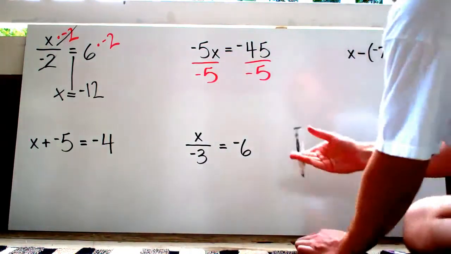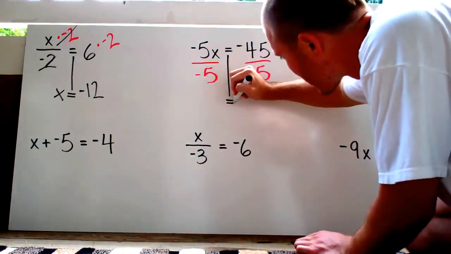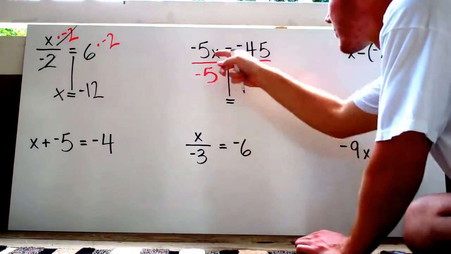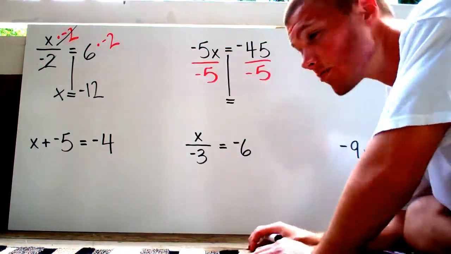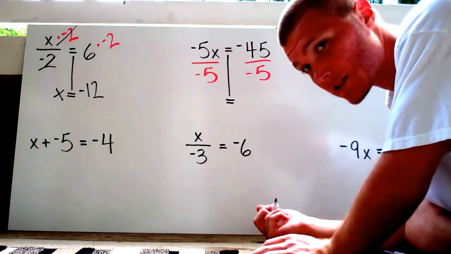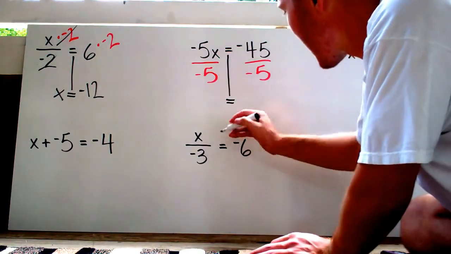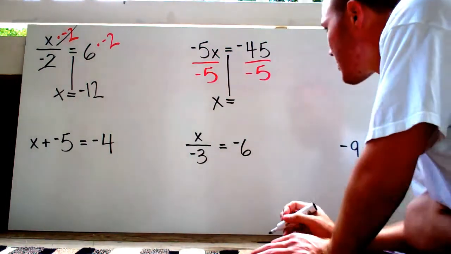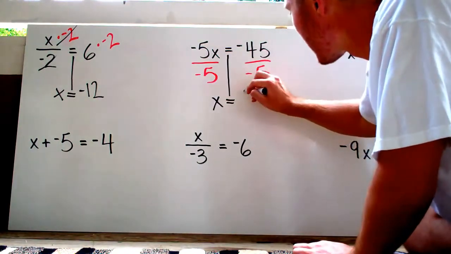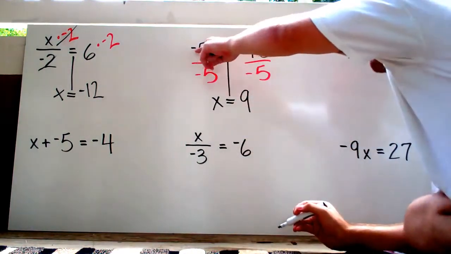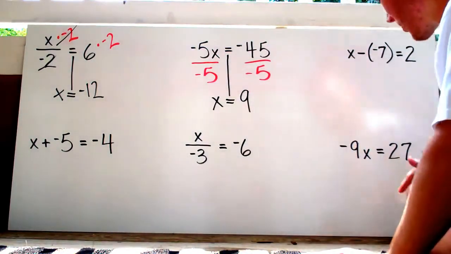So, again, there are two sides to every equation. The left side of the equal sign and the right side. Negative 5 divided by negative 5 is going to give me positive 1. So I'm going to get positive 1x. But again, you're not going to write that 1 next to the x. So we're just going to have x. And negative 45 divided by negative 5 is going to give me positive 9. So if I plug it back in, negative 5 times positive 9 is negative 45. There's our answer. Next one over here.